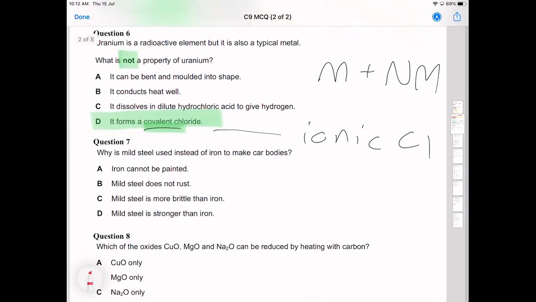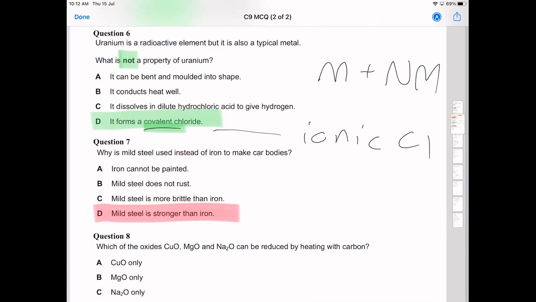Mild steel is used to make... Mild steel is stronger than iron. Well, mild steel does rust. Unfortunately, mild steel does rust. So if you ever noticed an old car, especially if the paint chips, you definitely start seeing a little bit of rust. So mild steel does rust, but it's a bit stronger than regular iron. So regular iron is extremely soft. You can probably bend it with your hands. It's like copper wire. You could probably shape it as much as you wanted to. Any problems there?